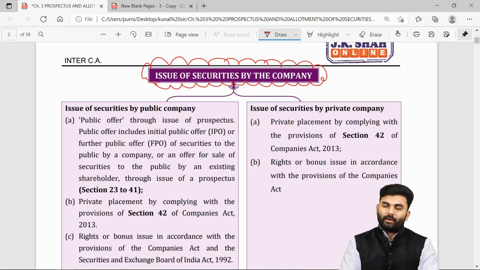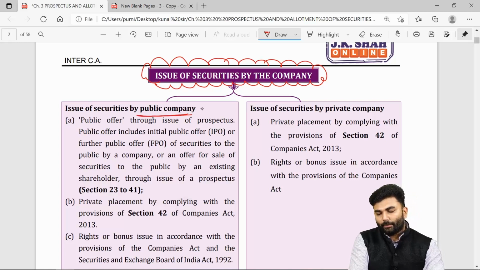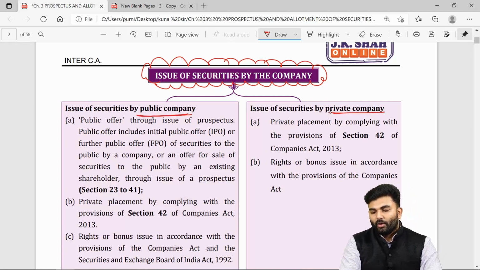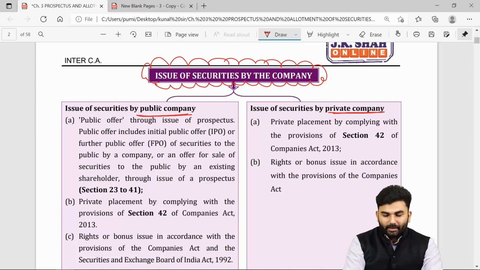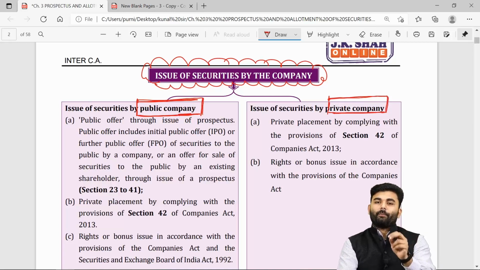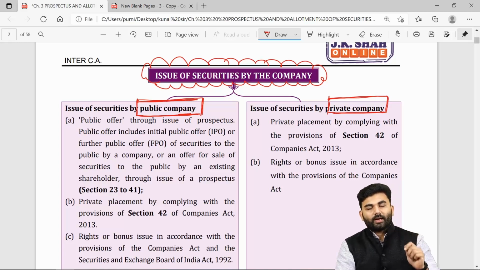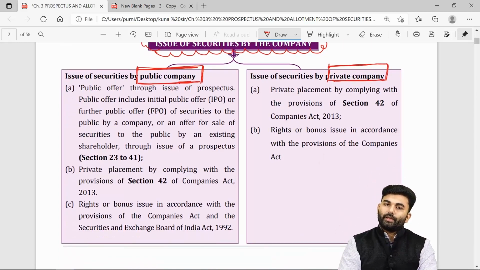Here the lawmaker says that whether you are a public company or a private company, both companies are allowed to issue securities.